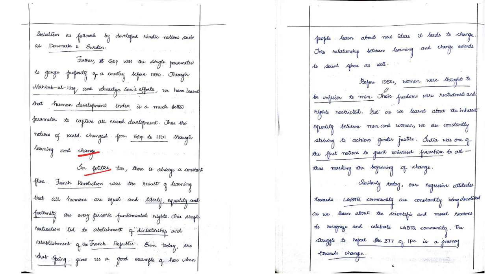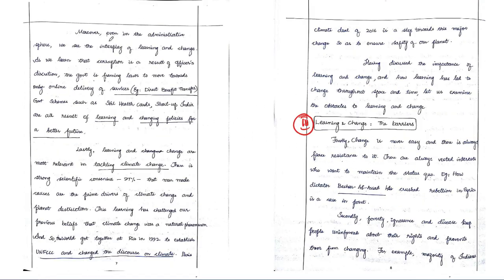So if you see here, friends, before the 1950s, women were thought to be inferior to men. So he is talking about something related to women. That is a social dimension he is talking about. While moving to the next topic, he puts in a connecting word, that can be hence, or similarly, or further. So in politics too, or before, this kind of connecting words, like moreover, lastly, serve as a crucial linkage between these two paragraphs.